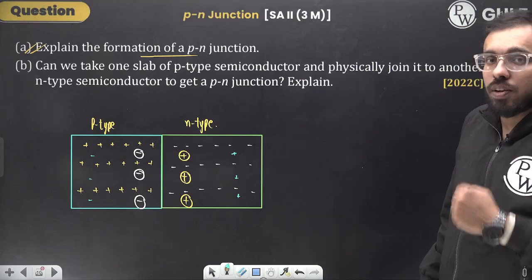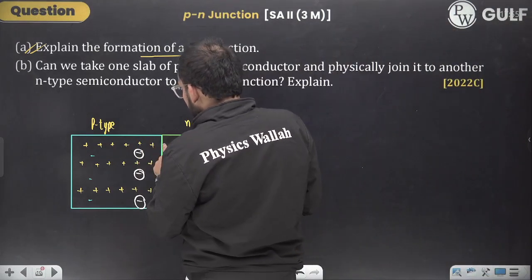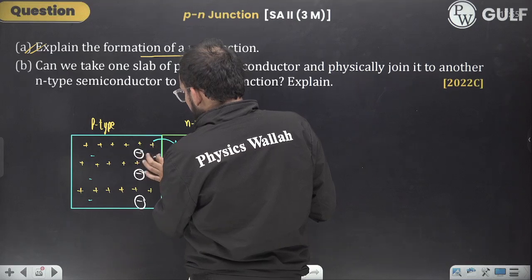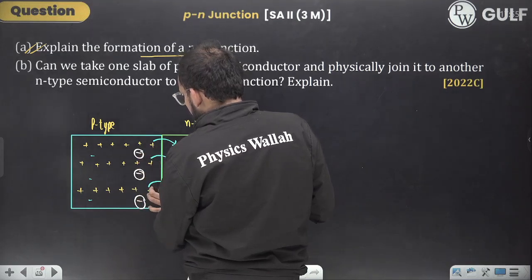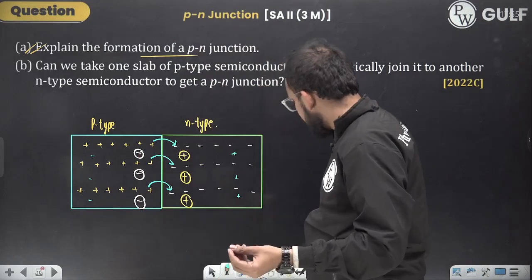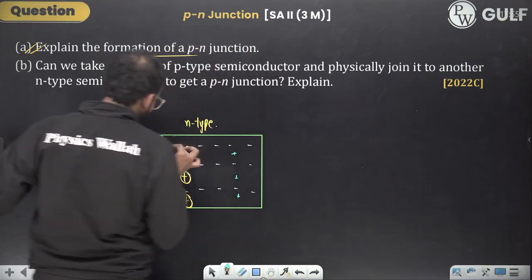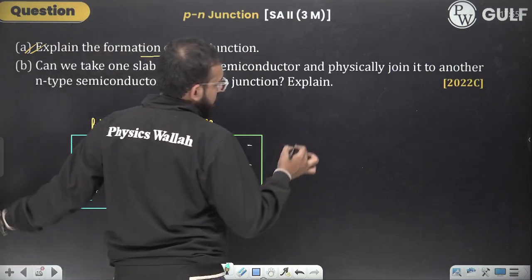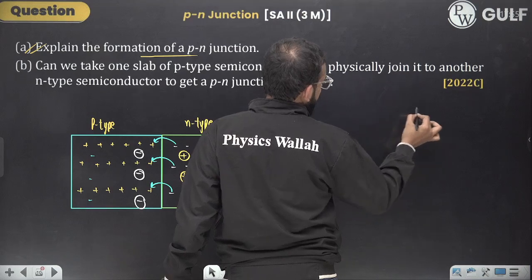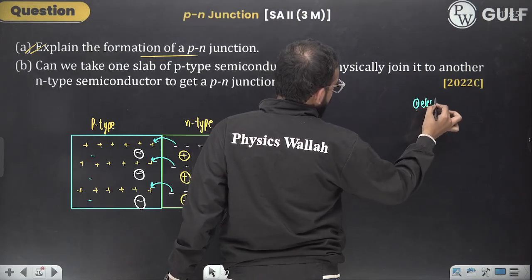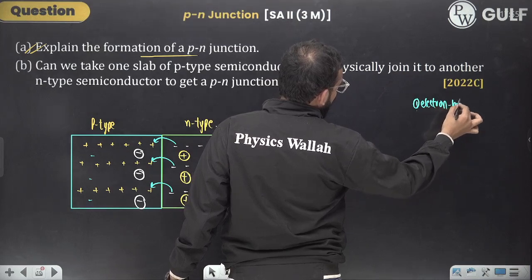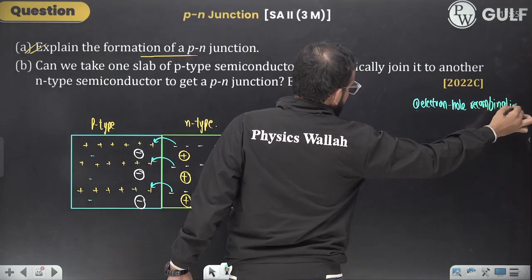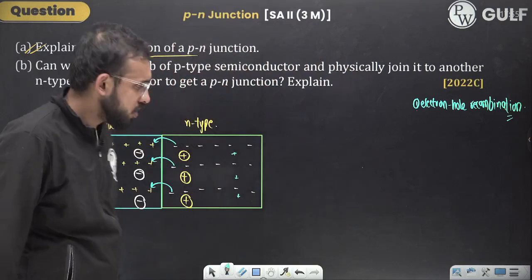Now what is going to happen? First step, you fabricated them together. Now watch out carefully. The holes, or the positive charge, are going to combine with the negative charge. Practically, the electrons will move towards the holes and recombination of electrons and holes is going to take place. So the first thing that takes place is electron-hole recombination.